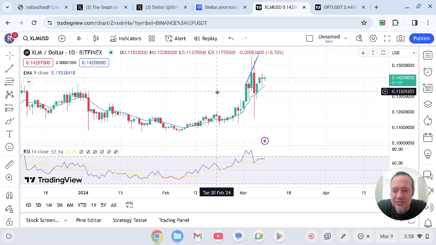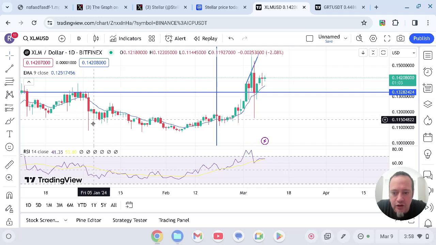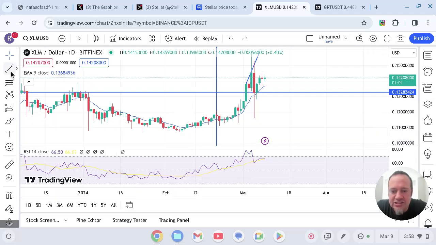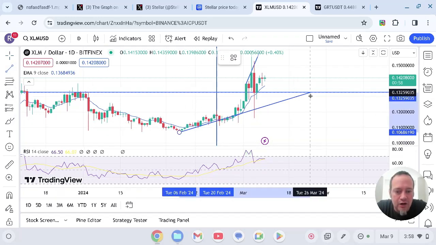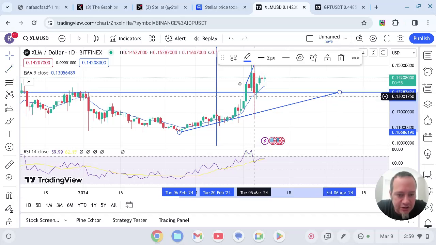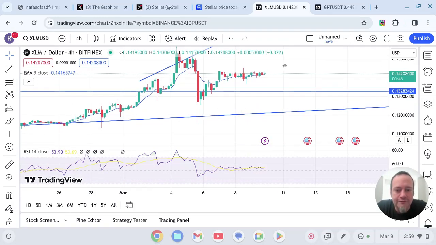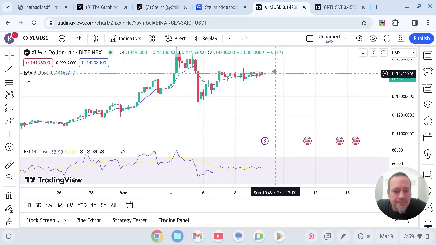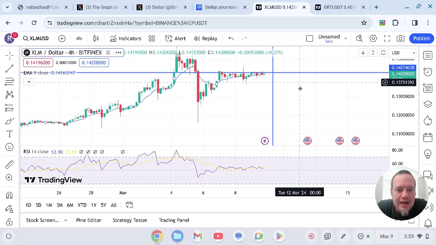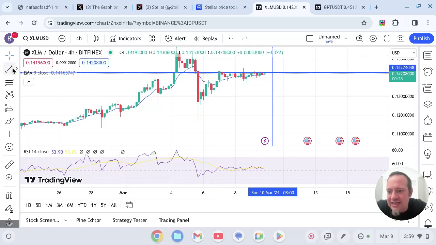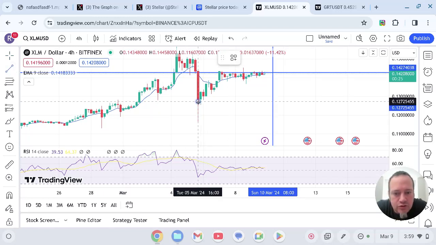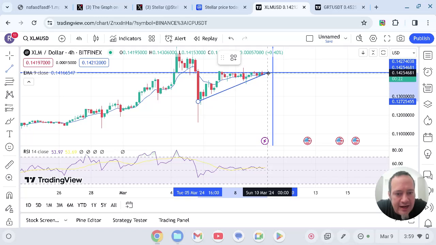So XLM had this nice parabolic movement with this ascending triangle over here, this long-term ascending triangle, which the whole market is bullish. So these ascending triangles are just continuation patterns. We get above this, confirm it as support, ride this up nice and smoothly. So yeah, this is beautiful. If we're looking at the 4 hour, we have another. Yeah, it might move to the downside. So we will see though, because it is testing this upward trending support line right now.